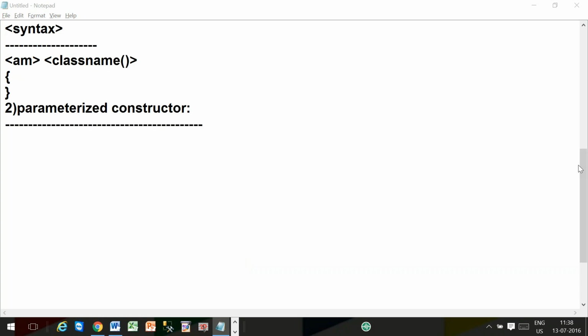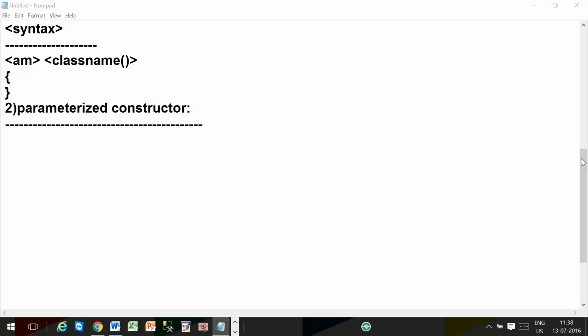Can you explain what is a parameterized constructor? A constructor that includes parameters. Wait, let me target somebody. Uma, tell me what is a parameterized constructor? Right.